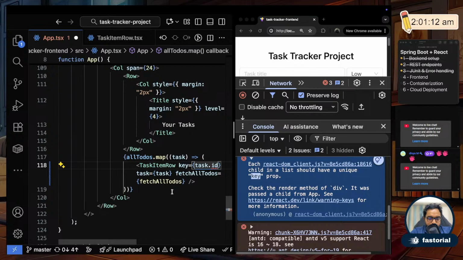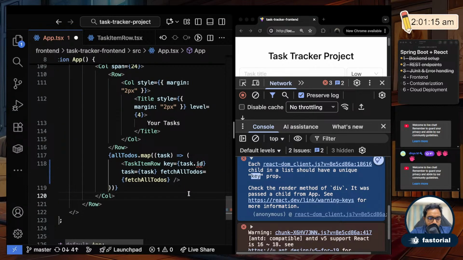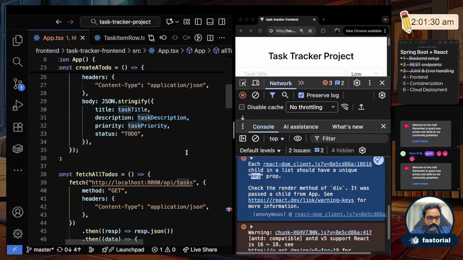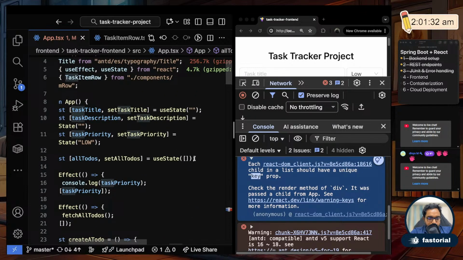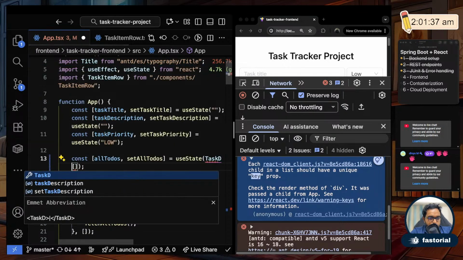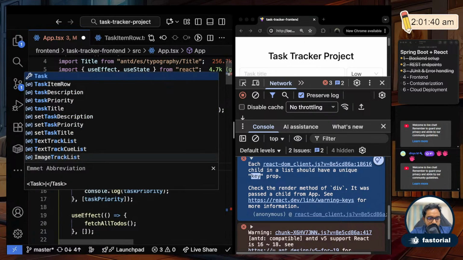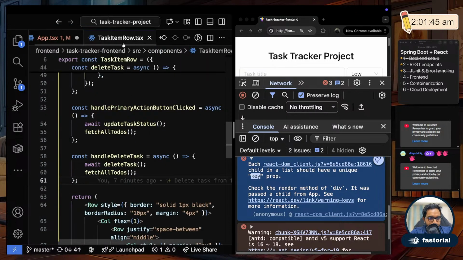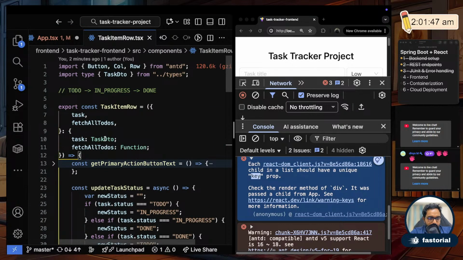I'll use the id of the task as the key, and this is failing because it doesn't understand that task is of the type task detail. So how I define that is I have to go to all to-dos, and here I have to say it's an array of task DTO. Was it task DTO? What was it? Let me just check it quickly. Yeah, task DTO.